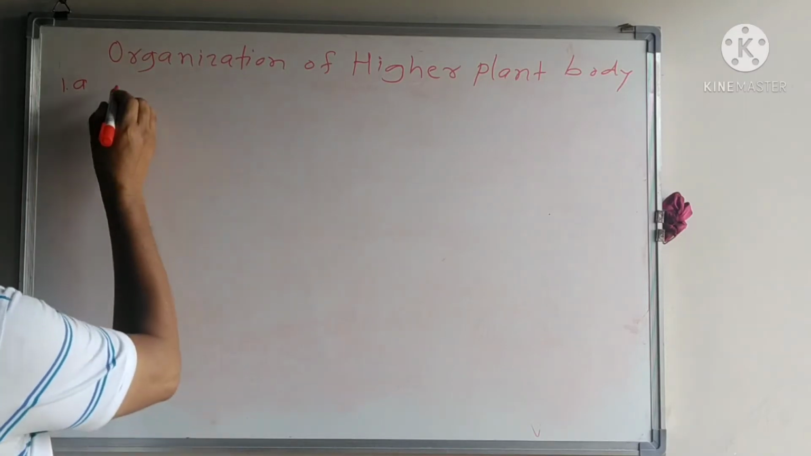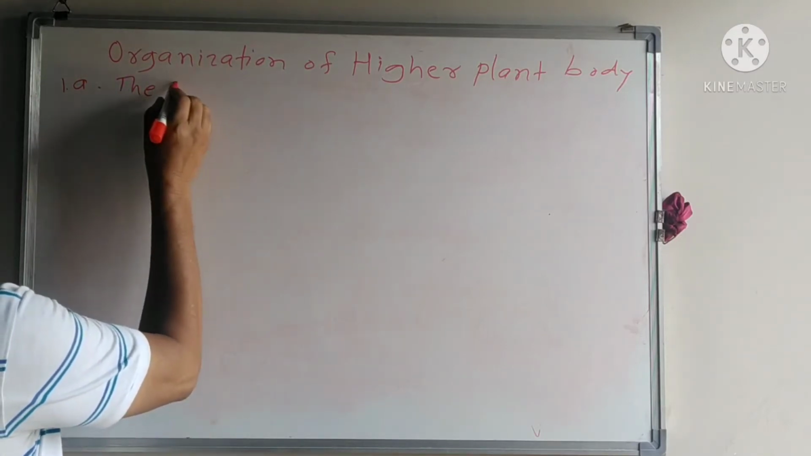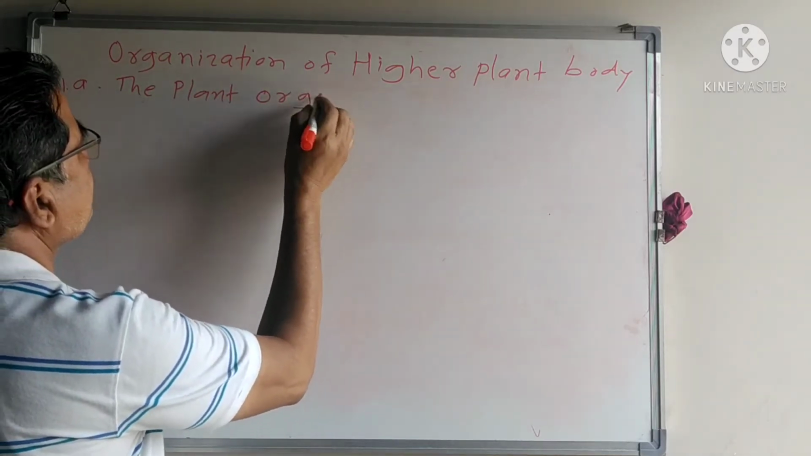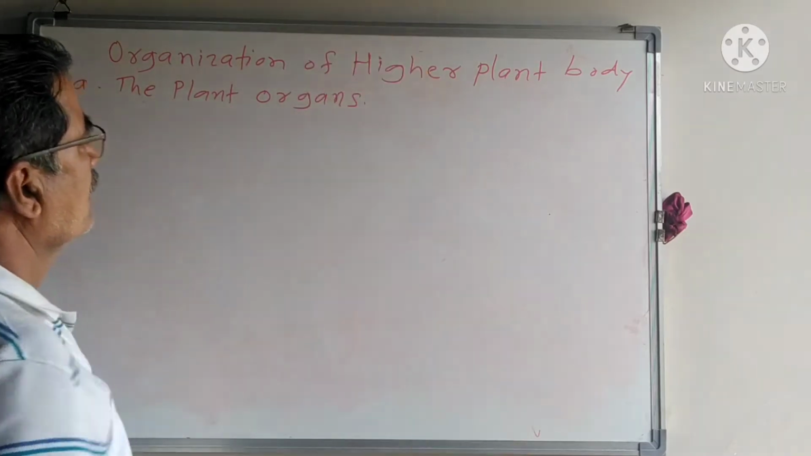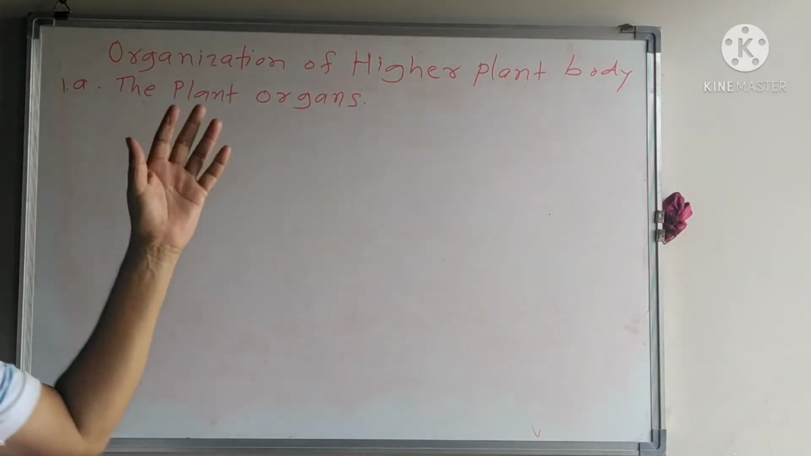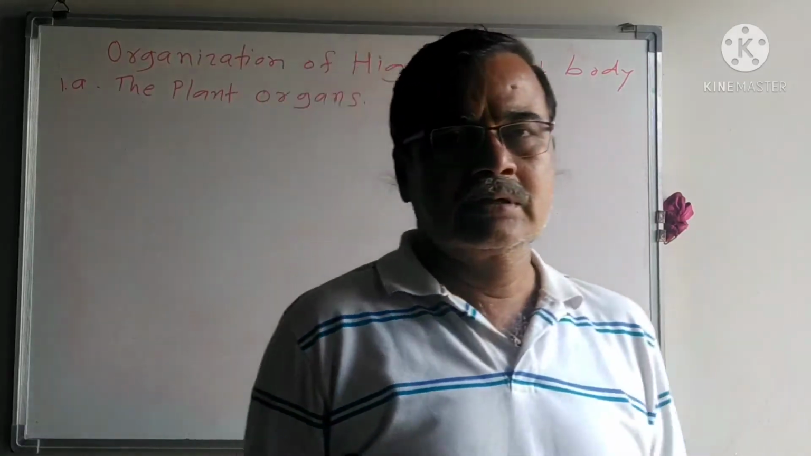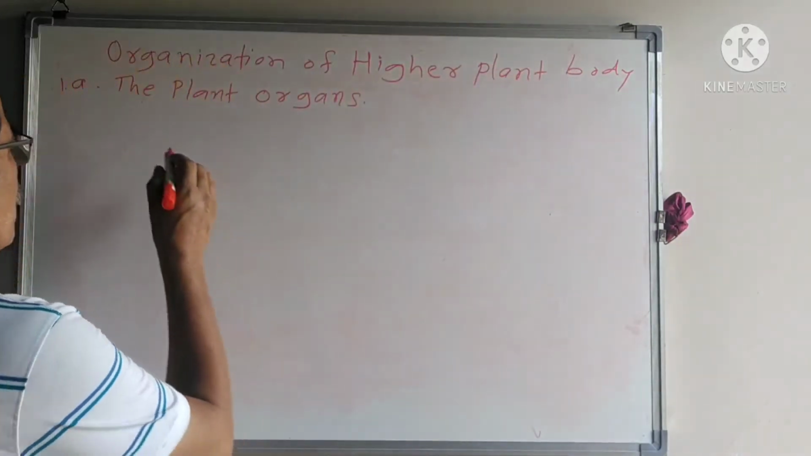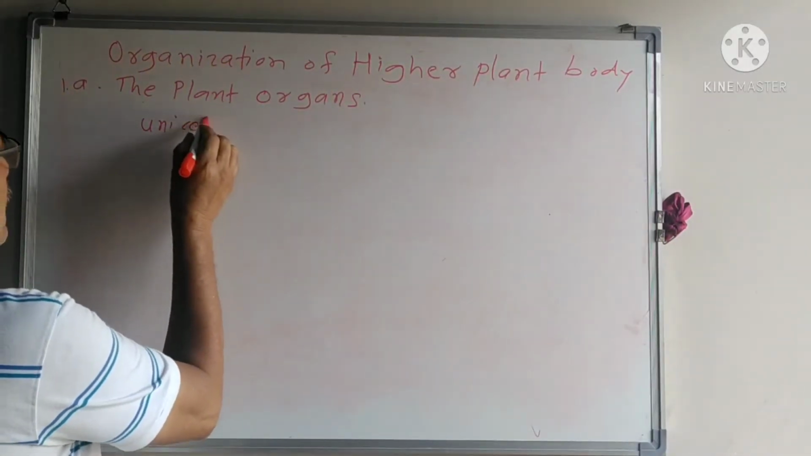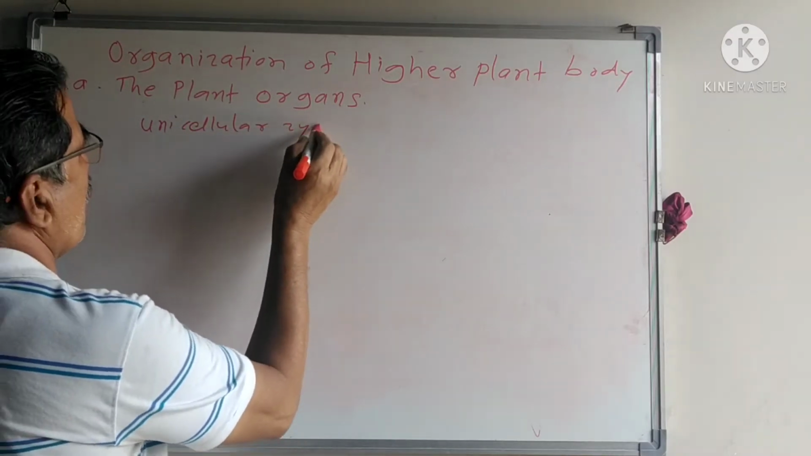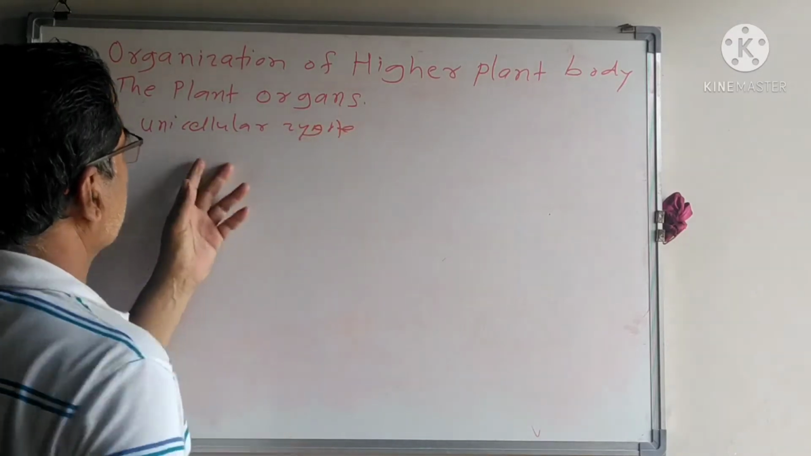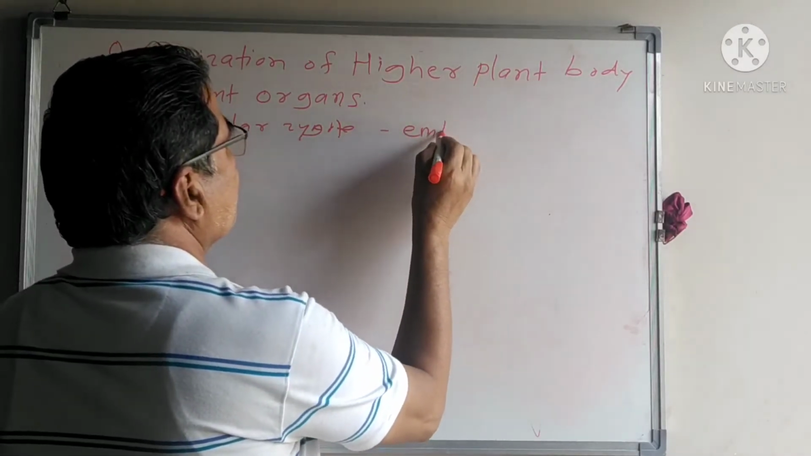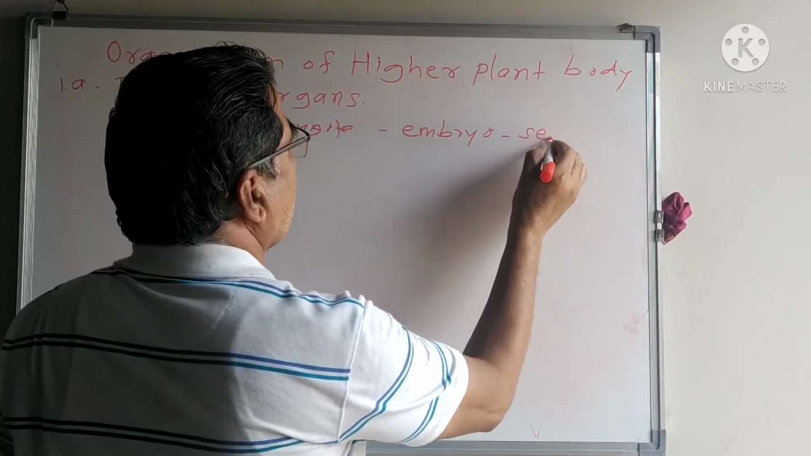First A, the plant organs. Here, the higher plants originate from a unicellular zygote, and this zygote redivides into the multicellular embryo in the seed.